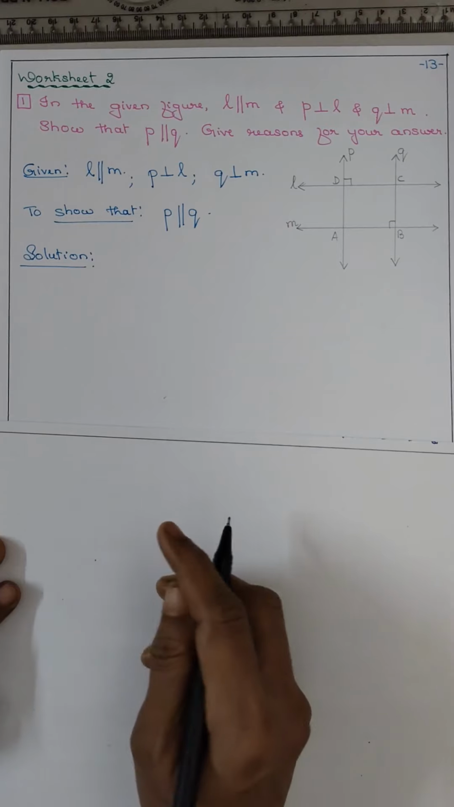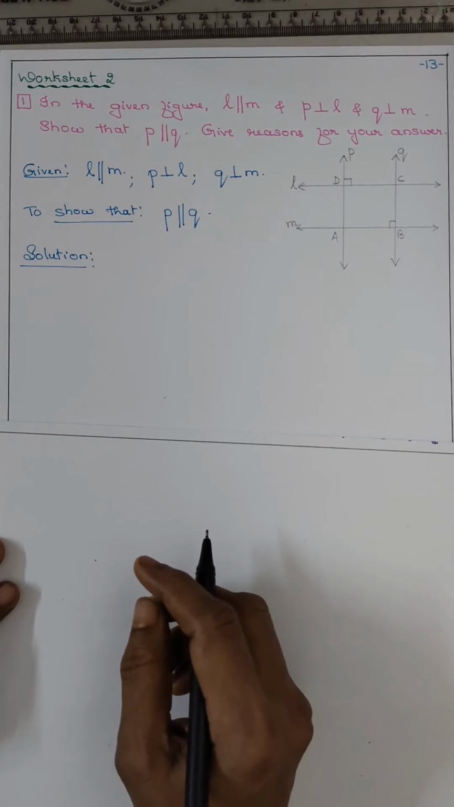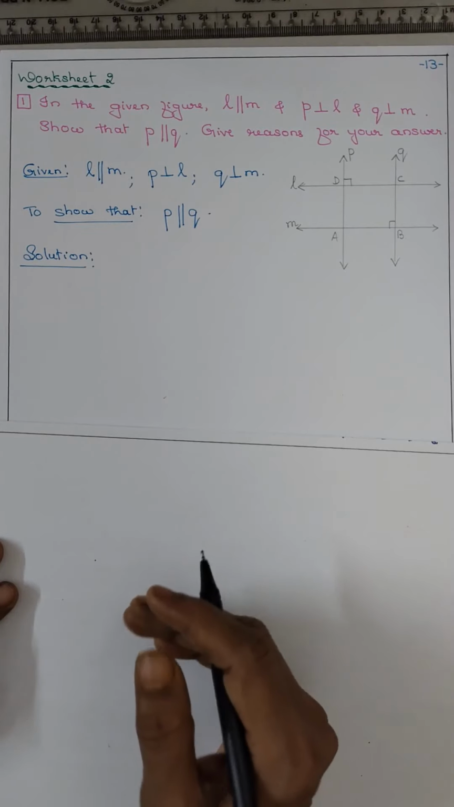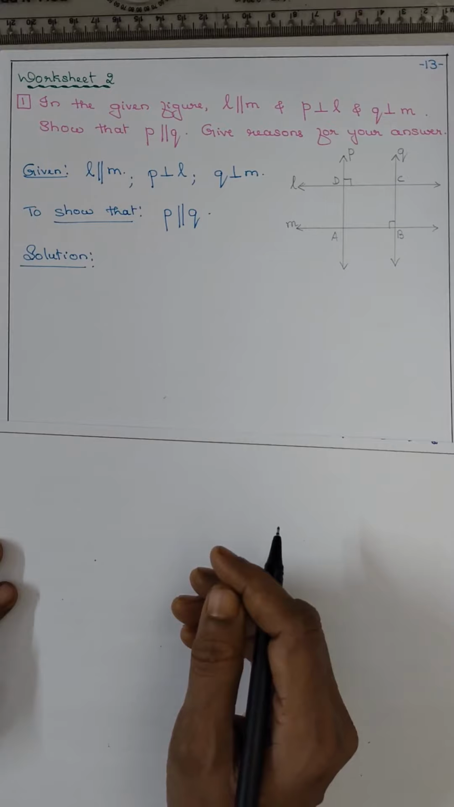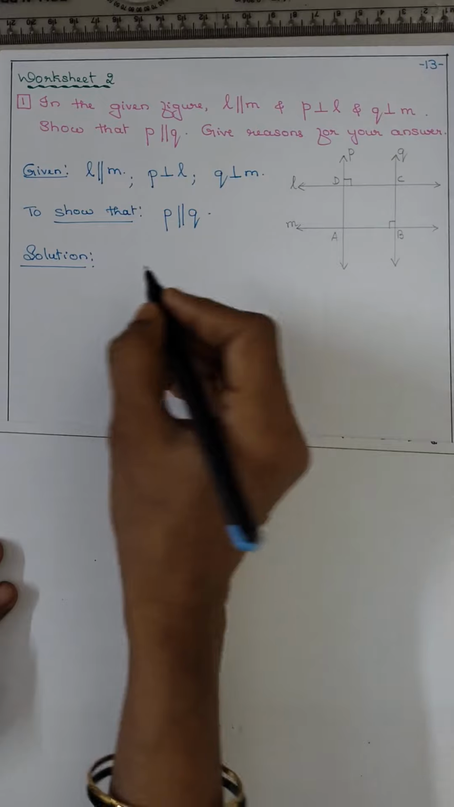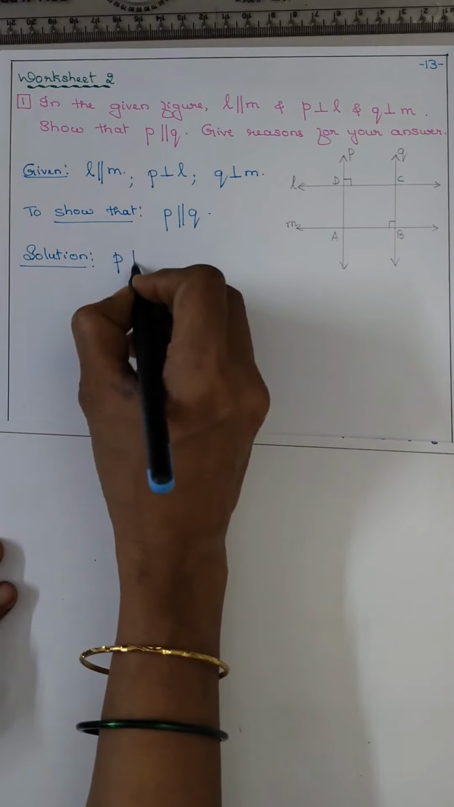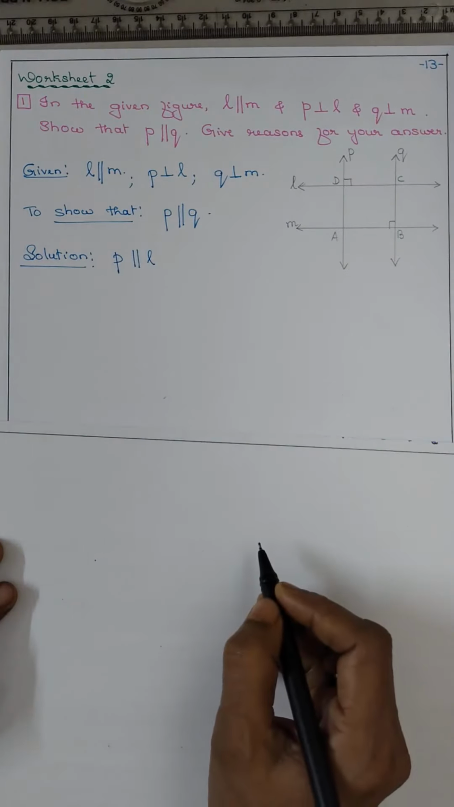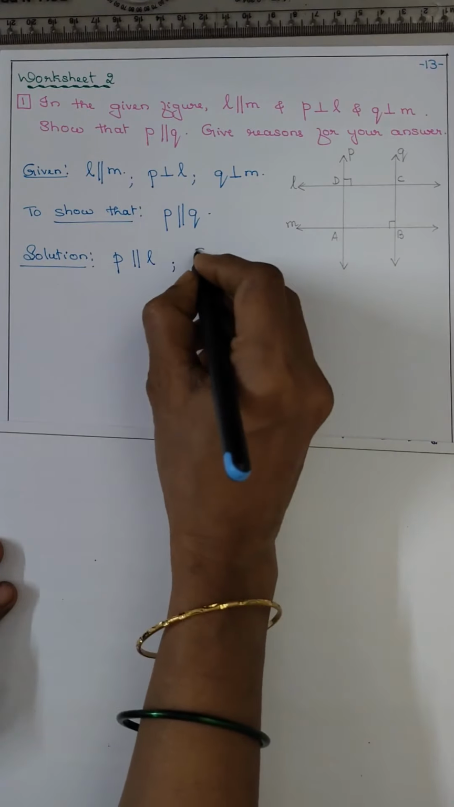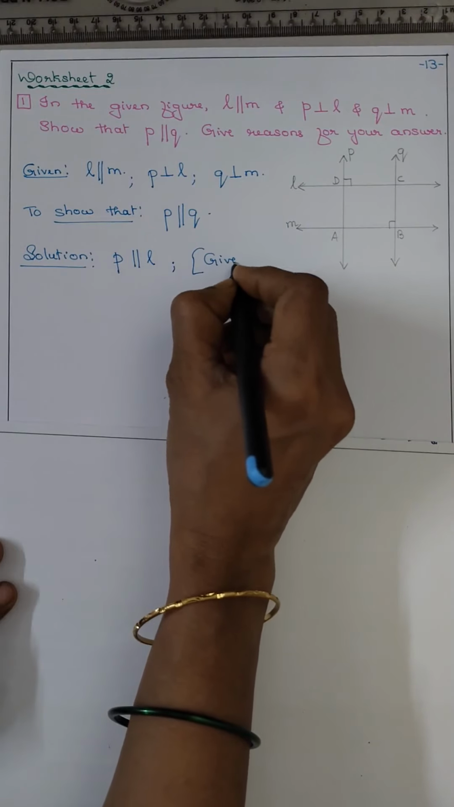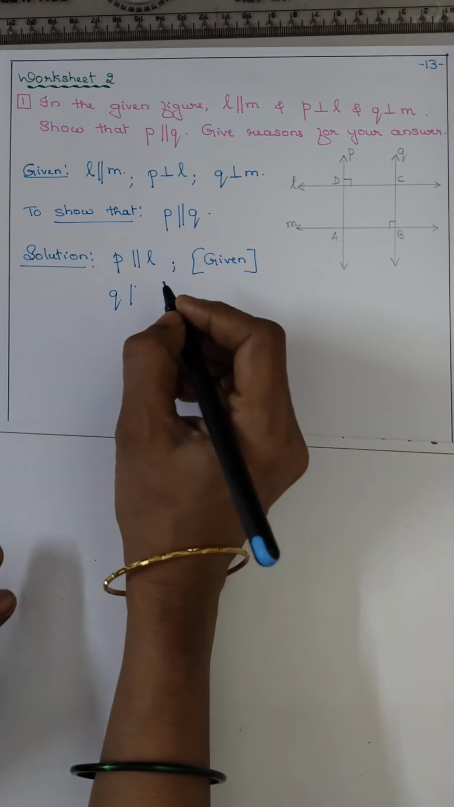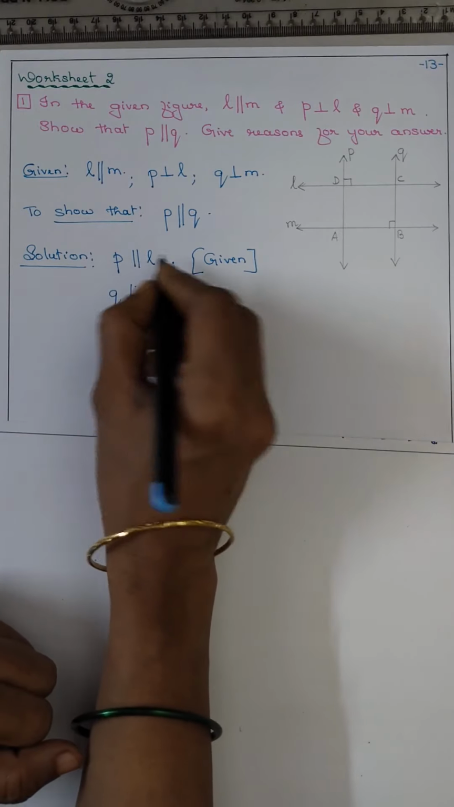So already we have learnt earlier that the lines perpendicular to the given line, they are also parallel to each other, isn't it? So P is parallel to, as P is perpendicular to L. Now Q is that is given, Q is perpendicular, sorry, this is a parallel I have written.